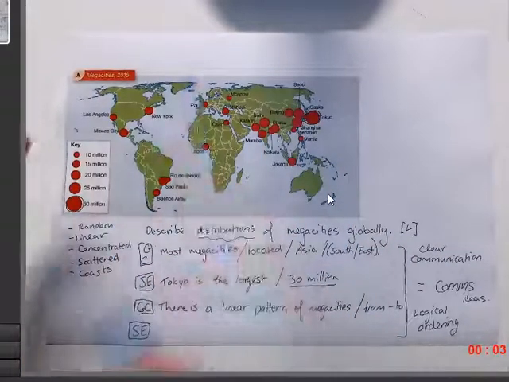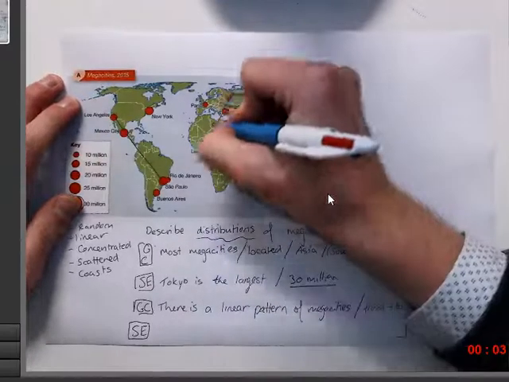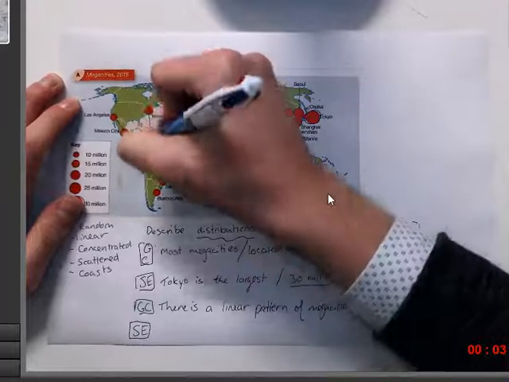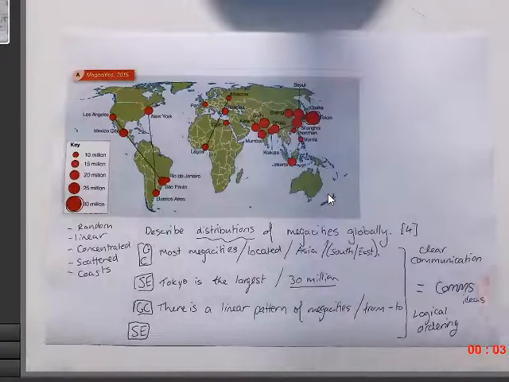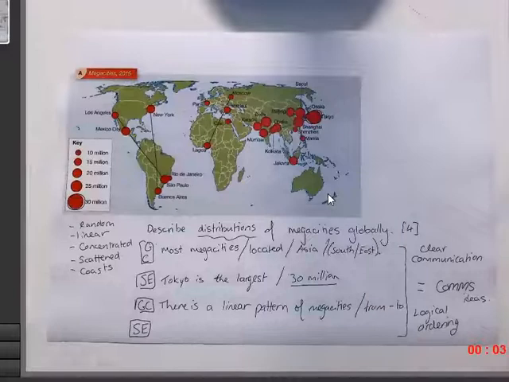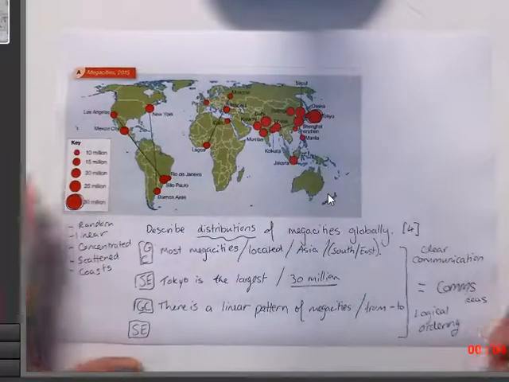You might try and pick out another linear pattern. I can see one there. I can see one here, and you could also say that's a linear pattern, but it's a little bit of a wishy-washy one because there's only 2 countries. If you can at least bisect or intersect 2 or 3 or more cities, I think you're doing quite well.